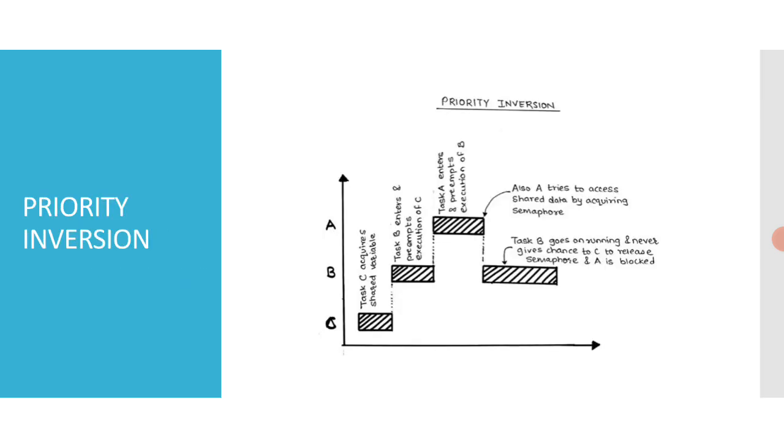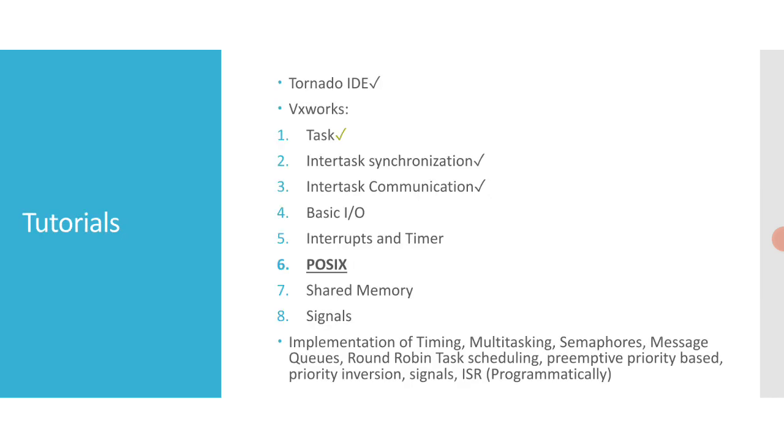Priority inversion is an operating scenario in which a higher priority process is preempted by a lower priority process. This implies the inversion of the priorities of the two processes.